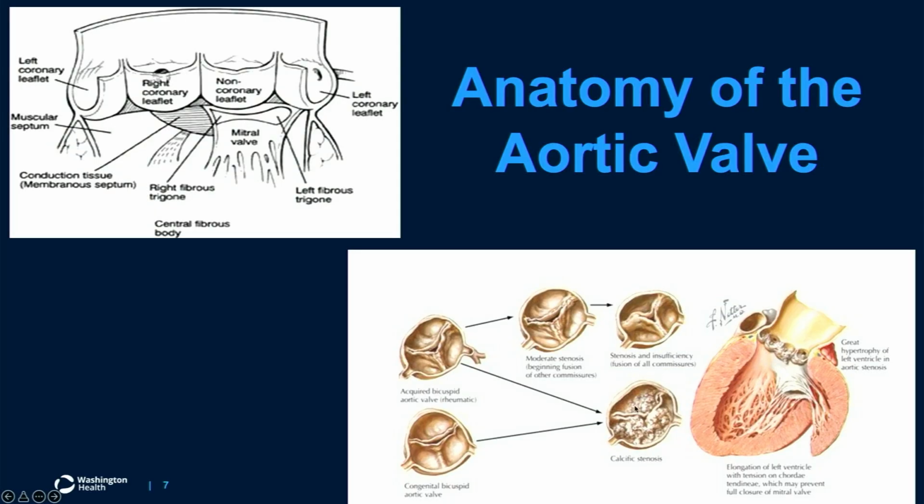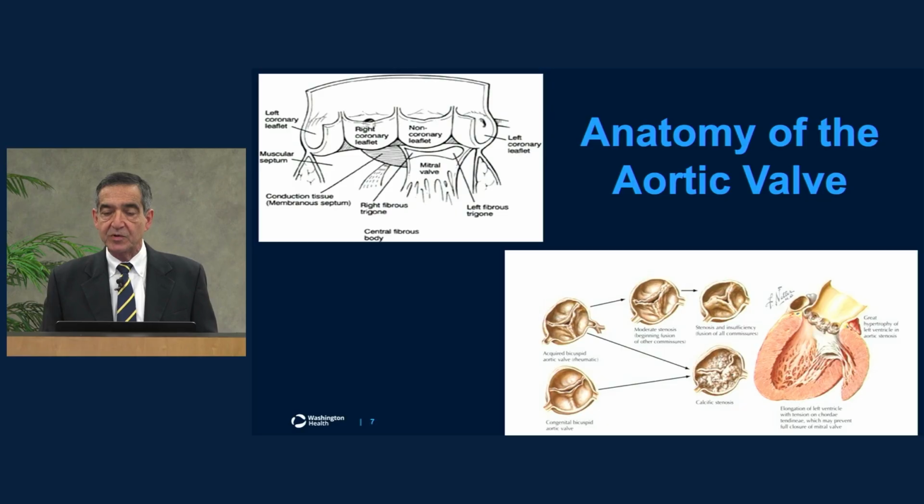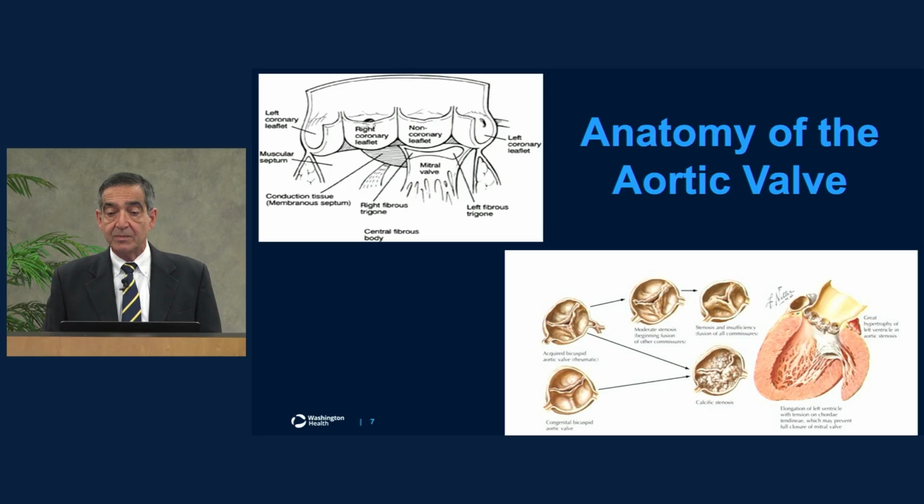On these pictures, you can see that the valve has a very hard time opening and closing. Normally the leaflets are very fine and thin, so they can open and close, but with the calcification they become hardened and the valve doesn't open properly. It's akin to a door that doesn't open properly, so the breeze has a hard time going in and out of the room. With the aortic valve, the same thing can happen, and the blood cannot easily get out of the left ventricle.